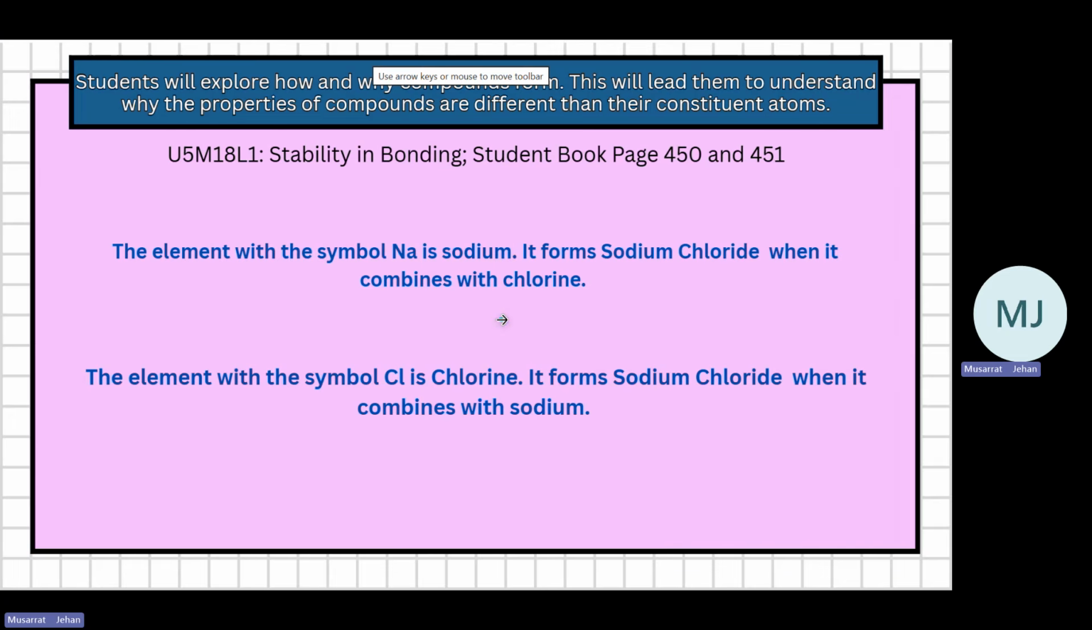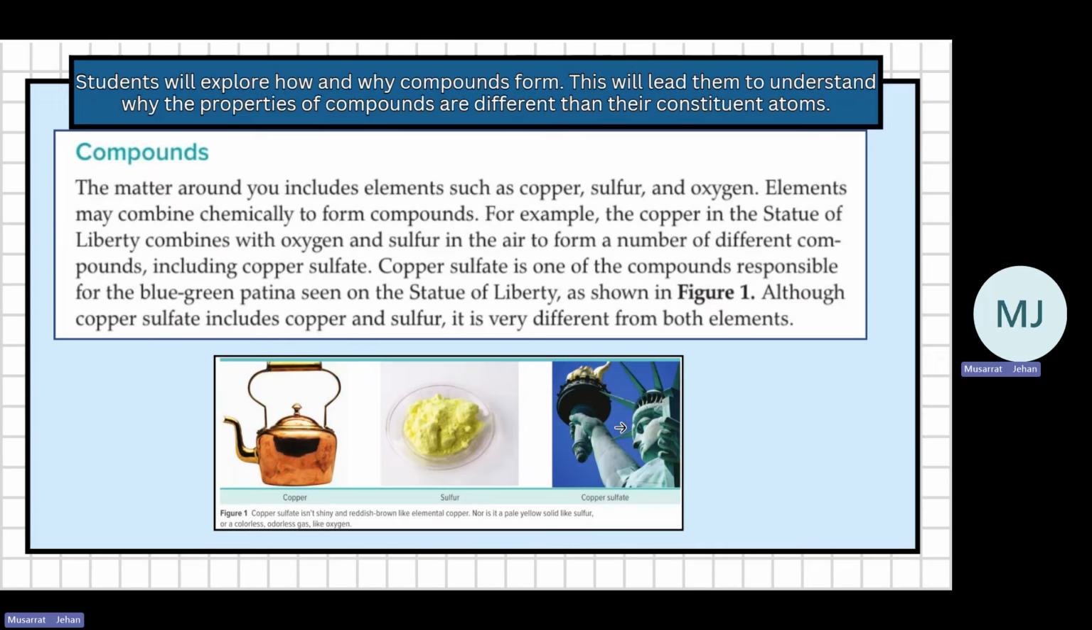Stability in bonding, student book pages 450 and 451. Here, the question was the element with symbol Na. What is it? It is sodium. Remember, Na is sodium. It comes from the Latin word natrium. What compound is it forming with chlorine? It forms sodium chloride. When sodium combines with chlorine, it forms sodium chloride. The element with symbol Cl is chlorine, and it forms sodium chloride when it combines with sodium.